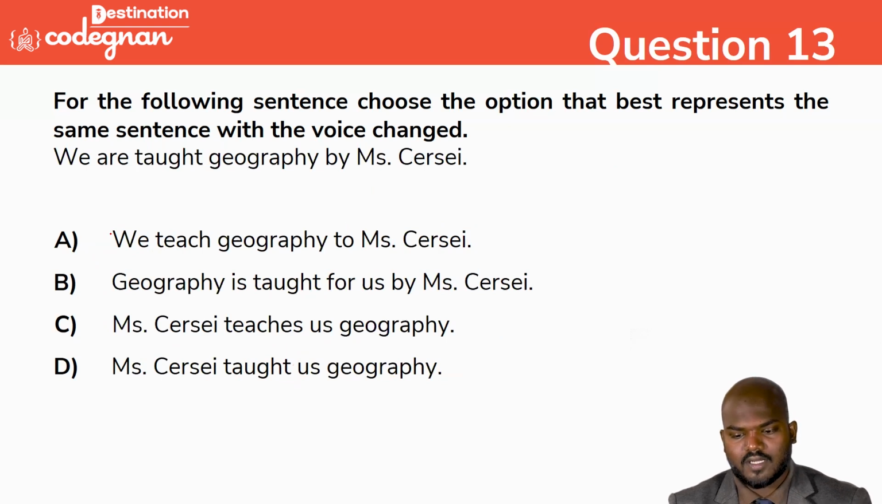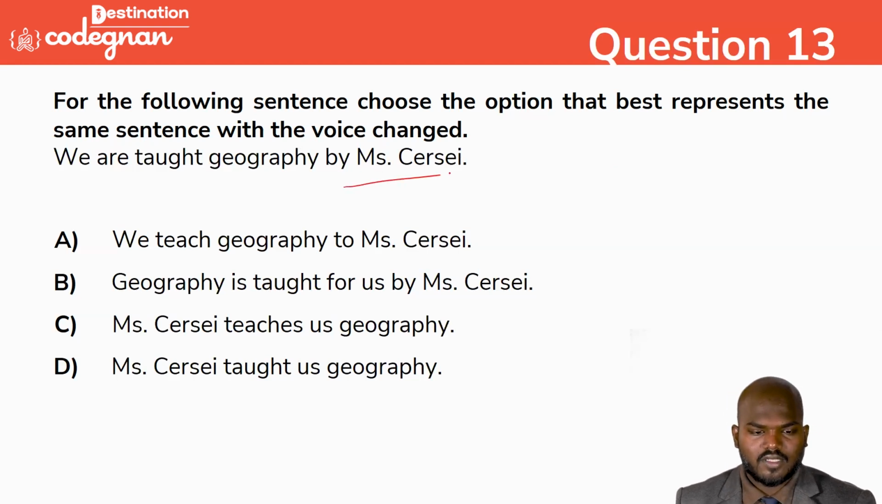Going with the next one: We are taught geography by Miss Sarzi. We teach geography to Miss Sarzi. Geography is taught for us by Miss Sarzi. Miss Sarzi teaches geography. Guys, you see this one? This is called passive. Obviously, Miss Sarzi will come first as the subject, so either C or D will come. Miss Sarzi teaches us geography. Miss Sarzi taught us geography.